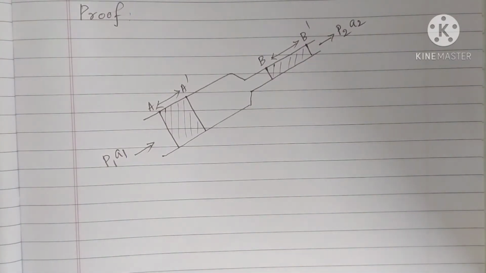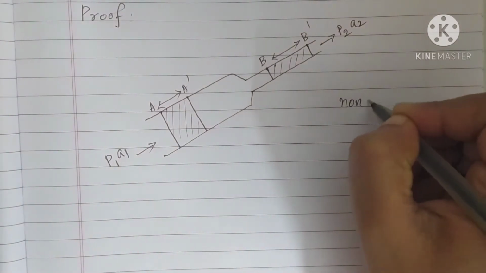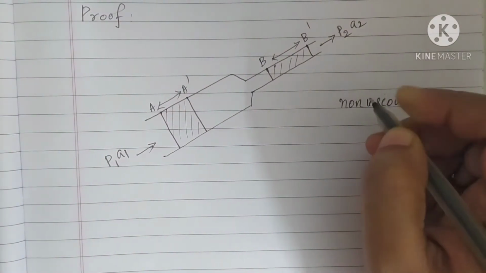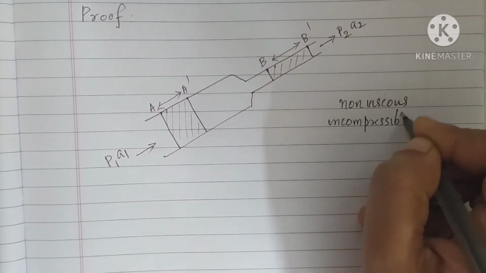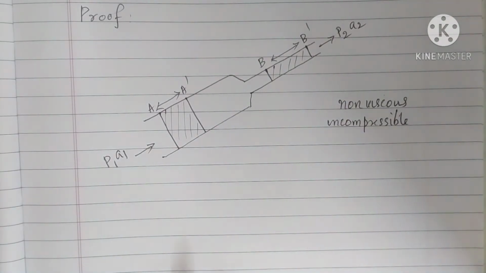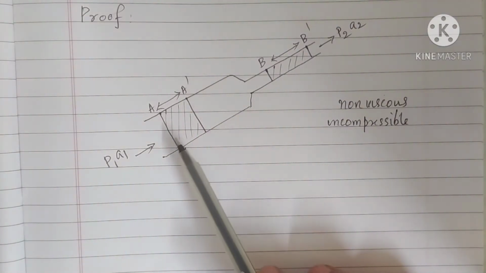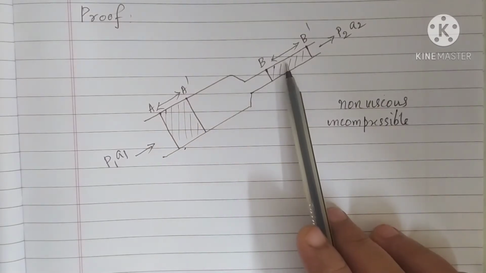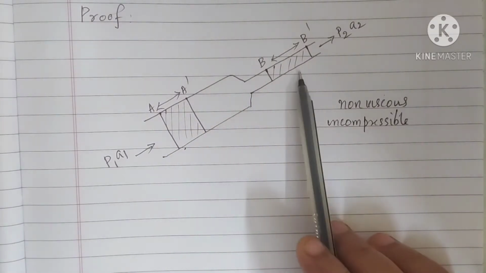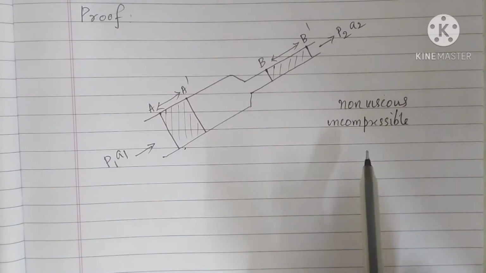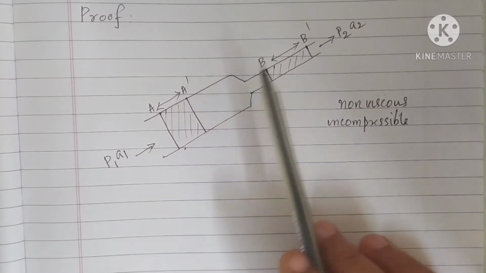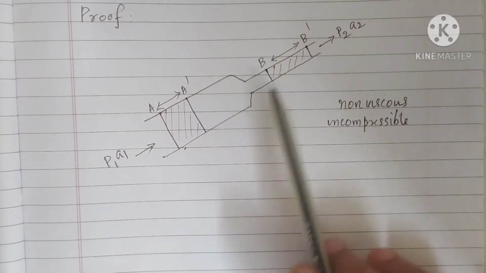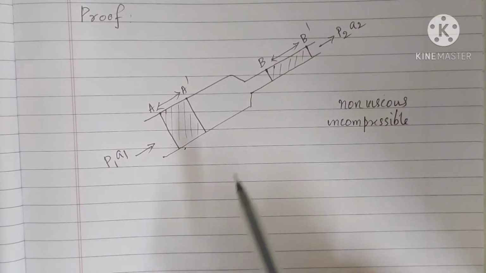Consider a non-viscous, incompressible fluid flowing steadily between the sections A and B of a pipe of varying cross section. So we are considering a non-viscous incompressible fluid flowing steadily between sections A and B of the pipe of different cross sections or different areas.